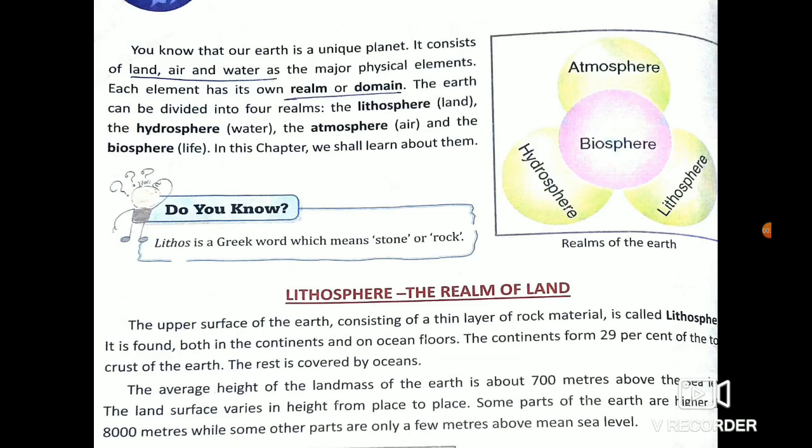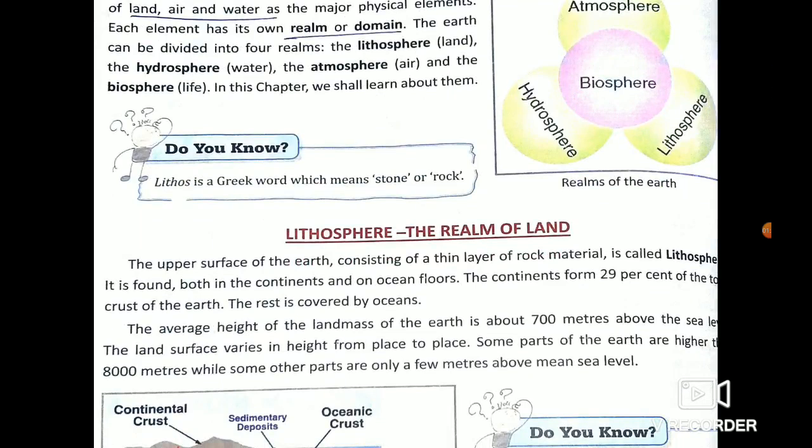There are two types of elements present in the earth: physical elements, which are also called natural elements, and man-made elements. Physical or natural elements are the natural things. By nature it has been provided. So each element has its own realm.